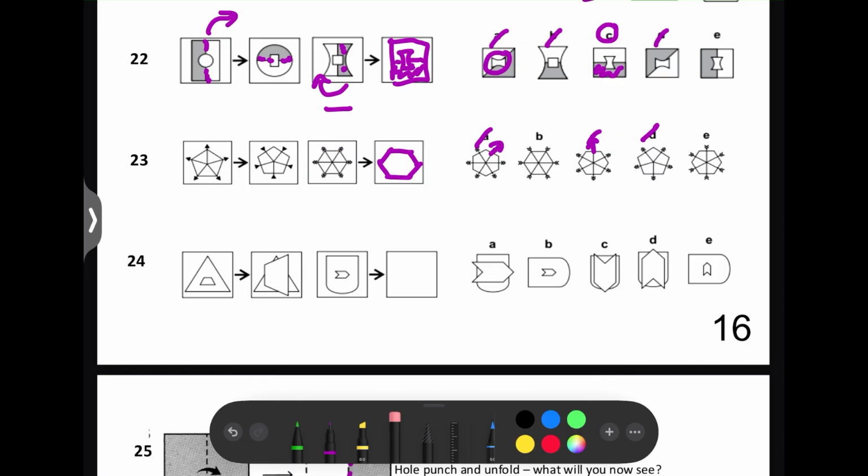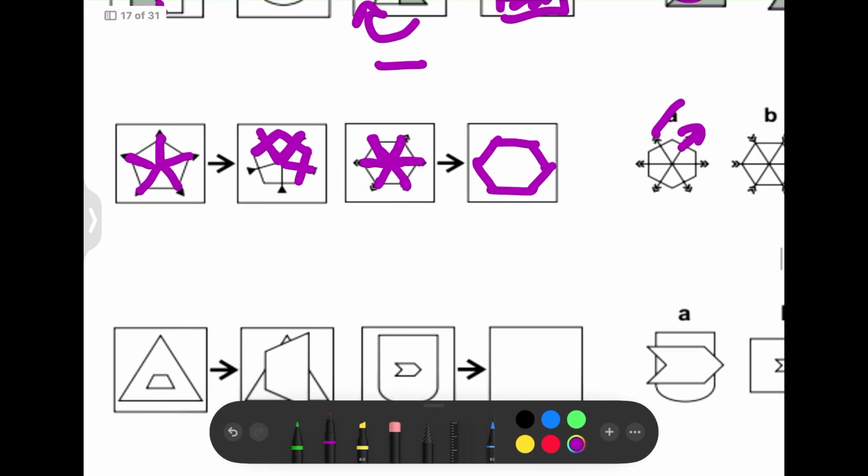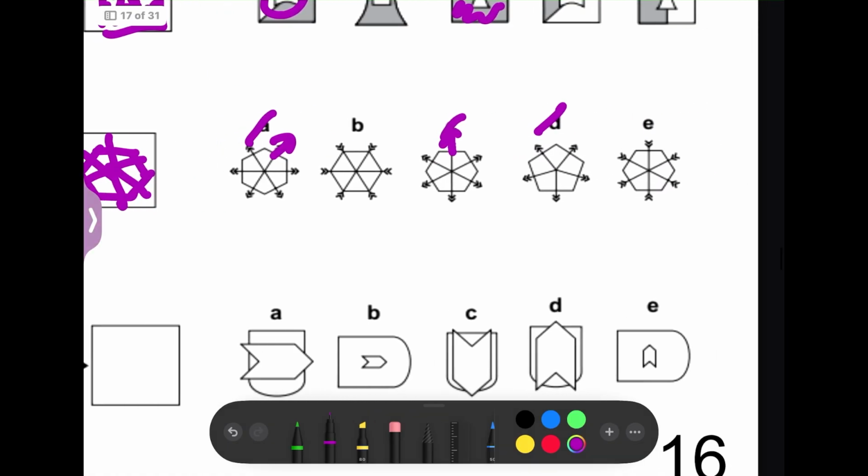Now let's look at the lines where they intersect the outside shape. So here, it's always at a point of the pentagon, as you can see, but then it changes to going through the middle of the lines of the pentagon. So again here, it was going through the corners. Each line was connected to a point, but now they're going to be going through the middle of the lines like that. So the answer is E, going through the middle of the lines.